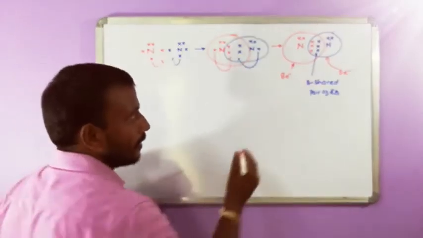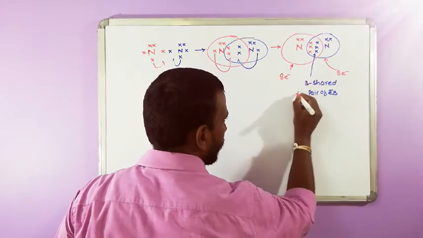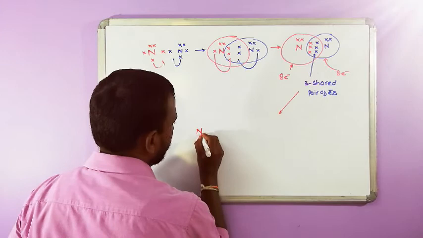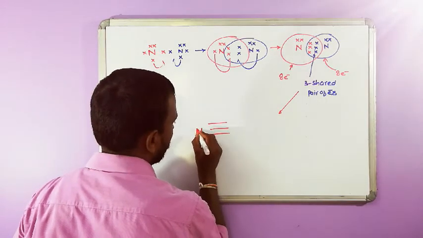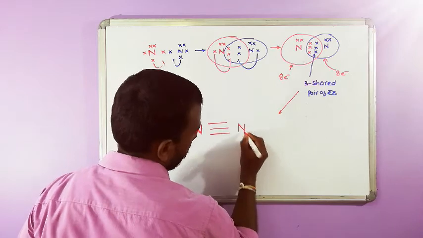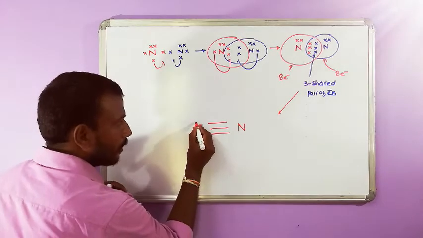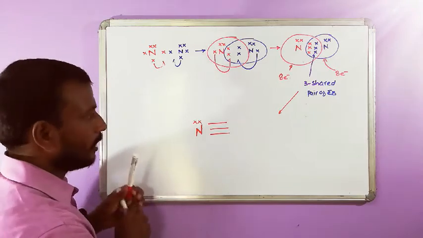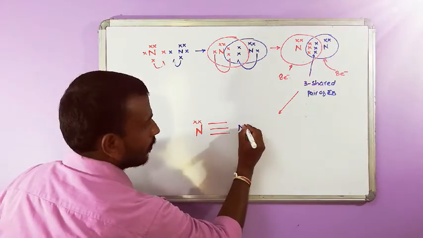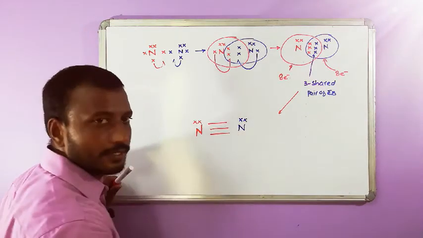So we are writing it as N triple bond N, and there are 2 electrons each on their heads.